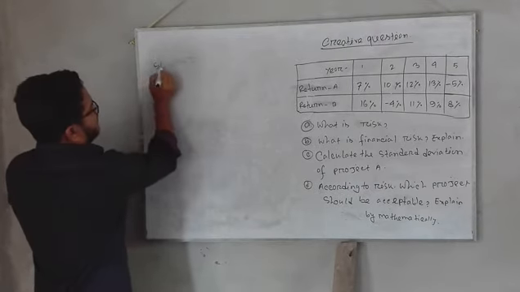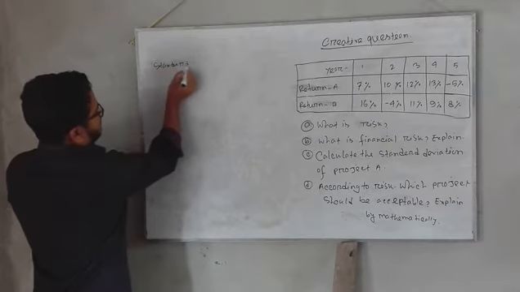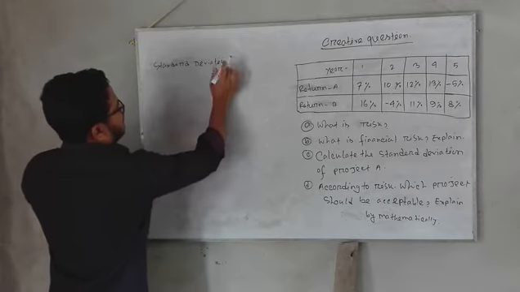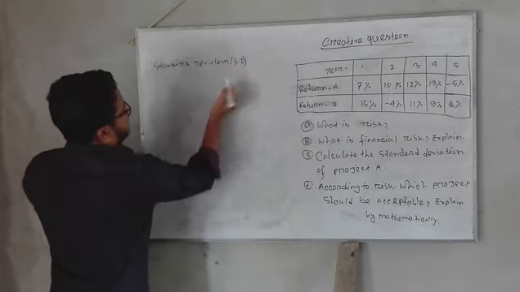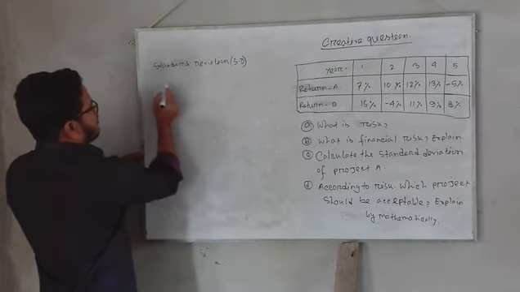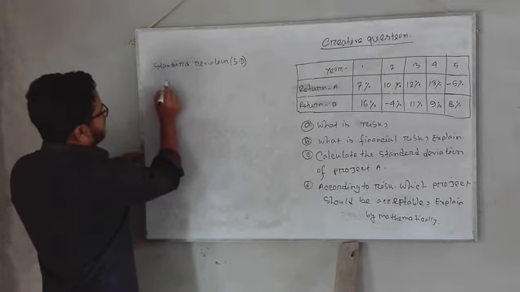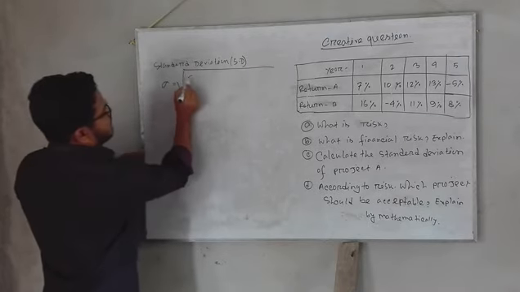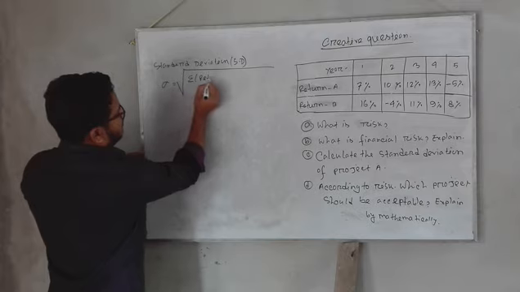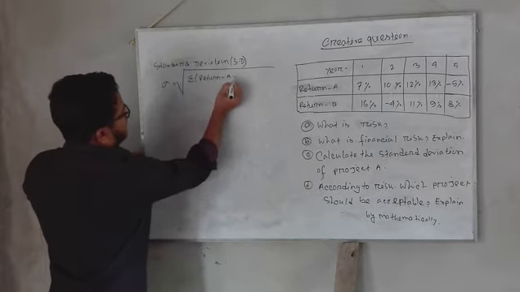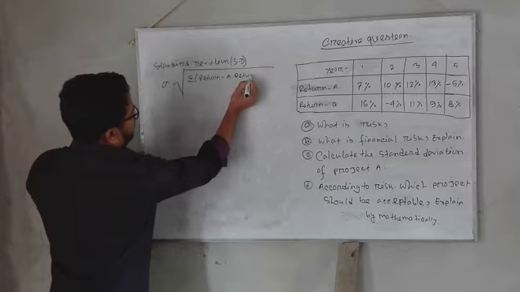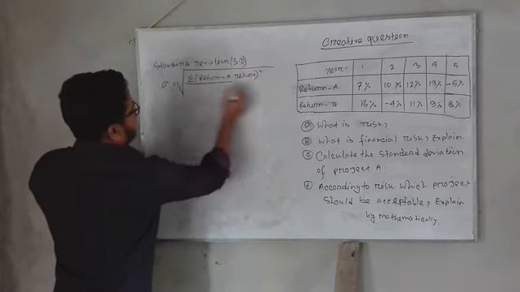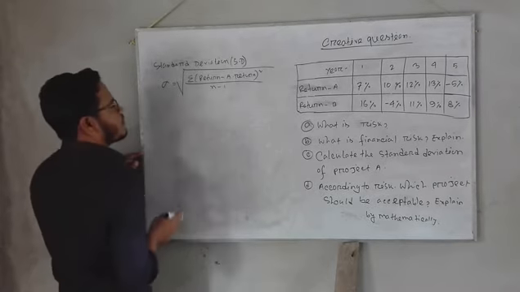We know that standard deviation, shortly we write SD. The standard deviation is also indicated by sigma. So sigma is equal to the square root of the summation of return minus average return, whole squared, divided by n minus 1.